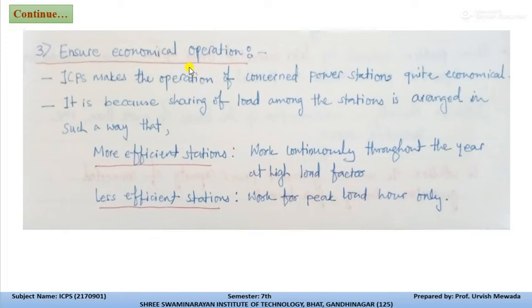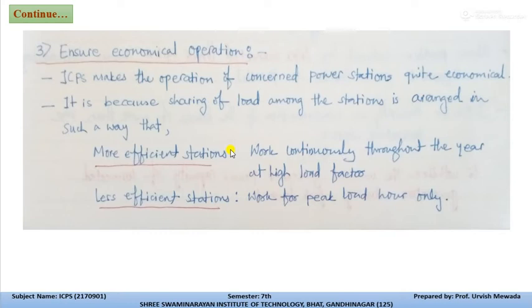So because of that utility, we can deliver power to the consumers in an economical way. So ICPS makes the operation of the concerned power station quite economical, and it is because of the sharing of the load. As I already explained, sharing of the load means whenever excess power requirements occur, at that time other generating stations can share that load, and